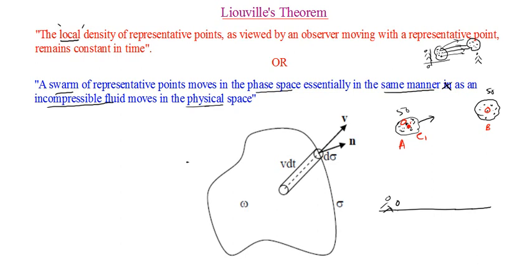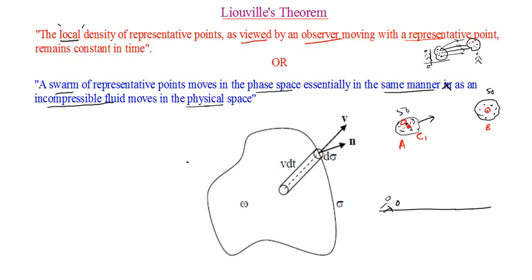So that is why it is given here: the local density of representative points as viewed by, I hope that it makes it more clear, as viewed by an observer moving with a representative point, or moving with the representative points, it remains constant in time. That is the meaning of Liouville's theorem.